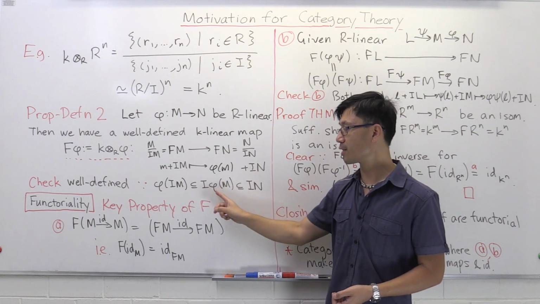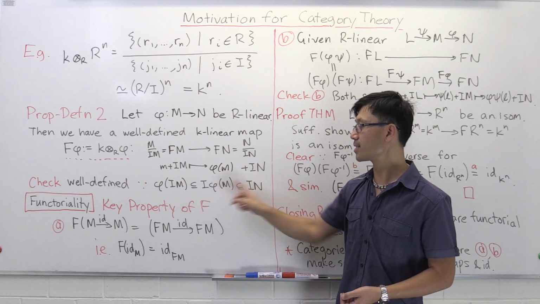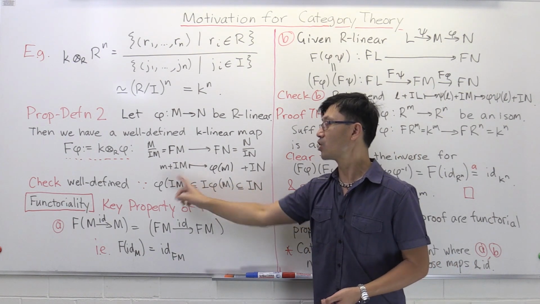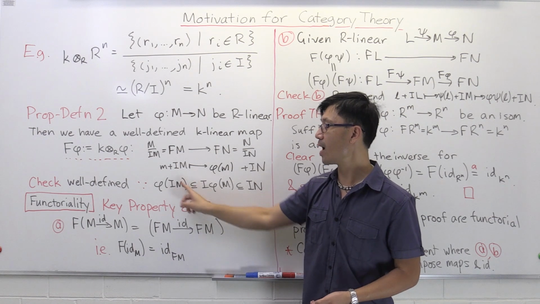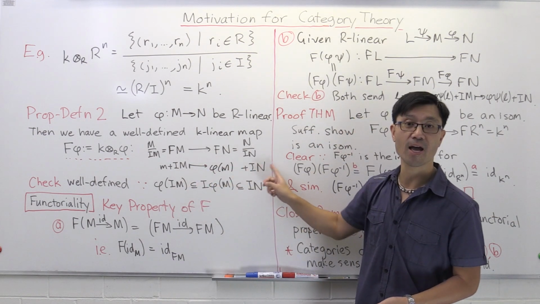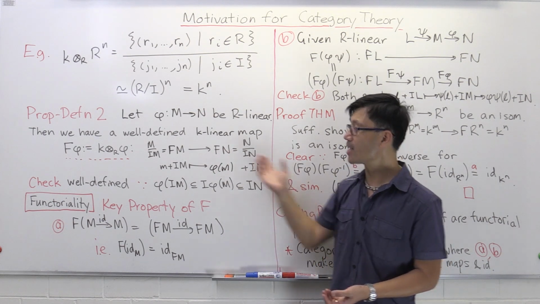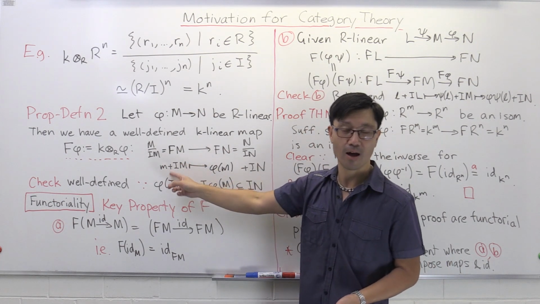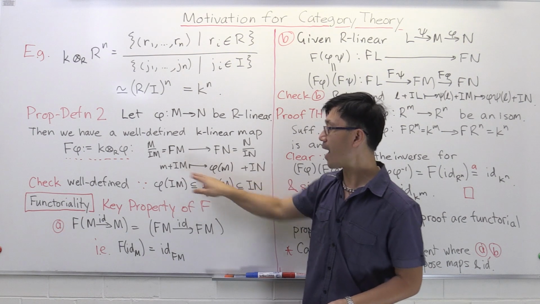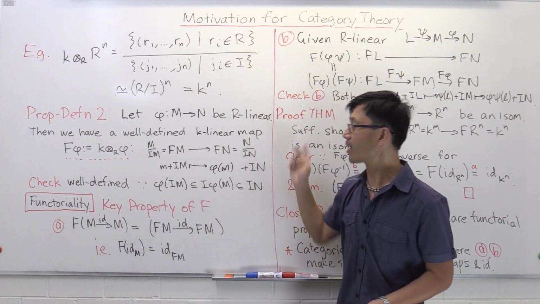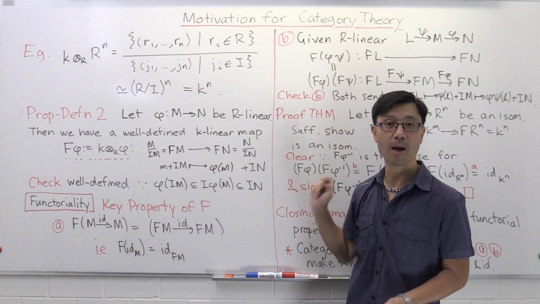And the key point is that this phi of m is inside N, so this is inside IN. So changing by something inside here does not change the coset of IN that you're living inside. So this is now well defined. And it's quite easy to check, of course, that it is additive, and also it preserves scalar multiplication. So this actually gives you a K-linear map.